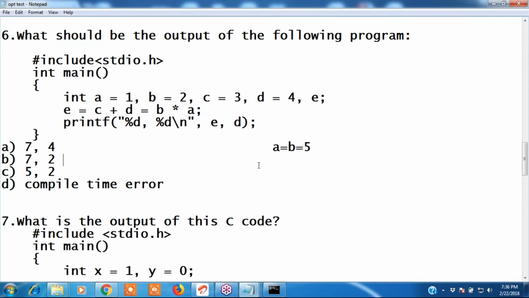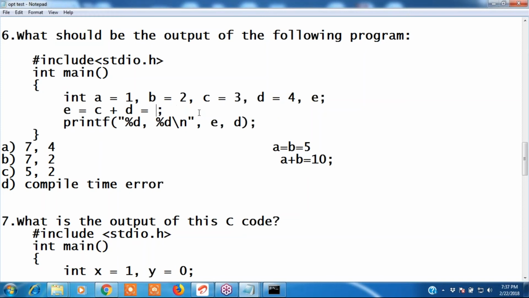Cannot we write A plus B equals 10? No, we can't write like that. Is it valid? A plus B equals 10 is not valid, and C plus D equals B into A is not valid in this case, because both are expressions.